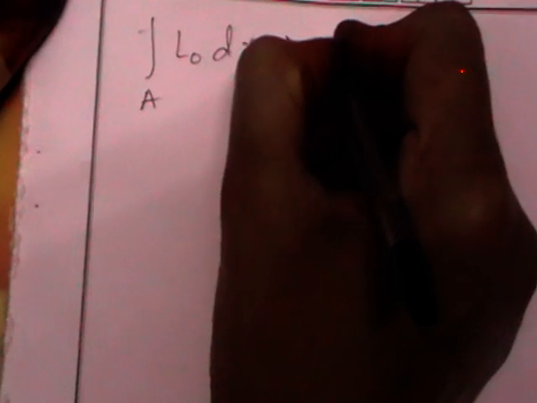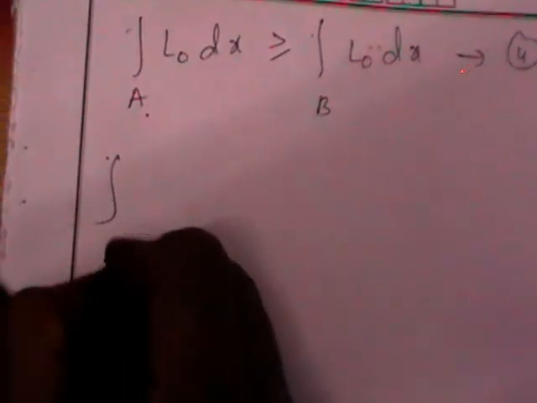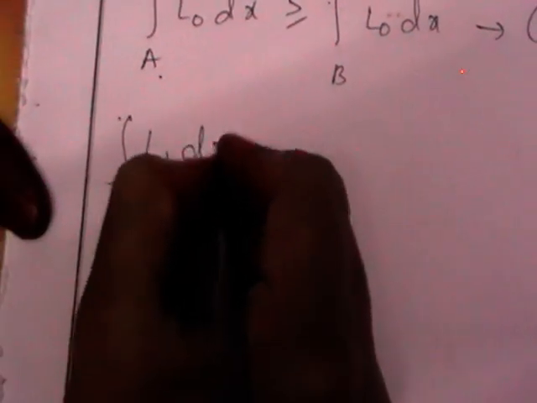This is equation number 4. Am I right? Integral over A of L0 dx is greater than or equal to integral over B of L0 dx. We got another equation using L1 by L0 greater than K, so integral over A of L1 dx is greater than or equal to K times integral over A of L0 dx.